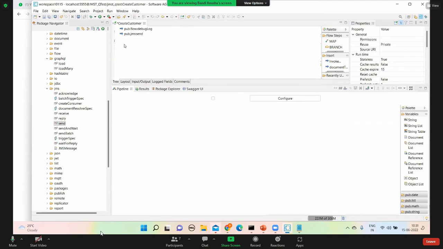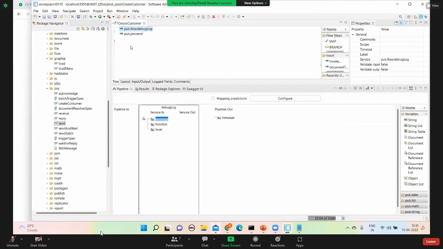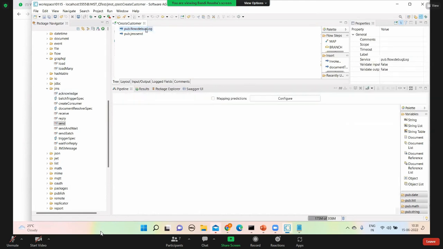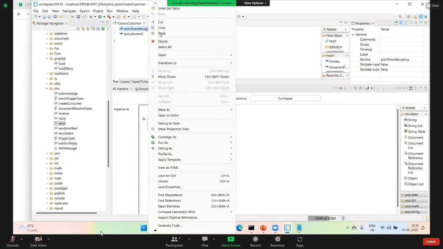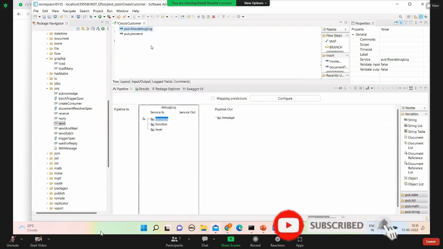After publish, I want a message printed saying that it was published, so that it helps me in debugging, to know whether the message was published or not. I can drag and drop, or copy with Control C and Control V. I will copy this and paste it.